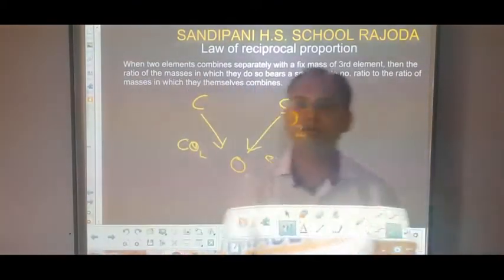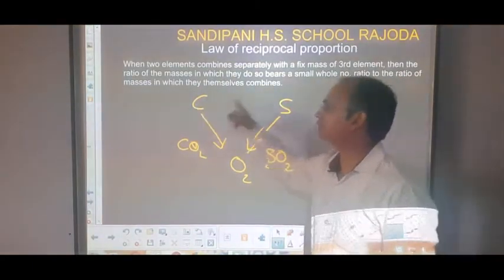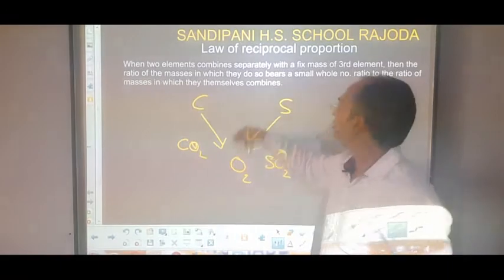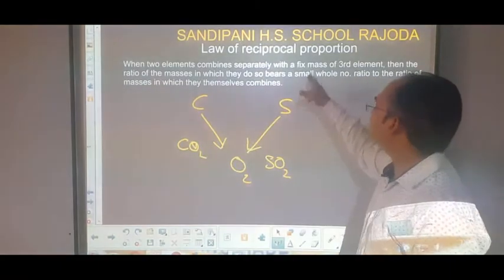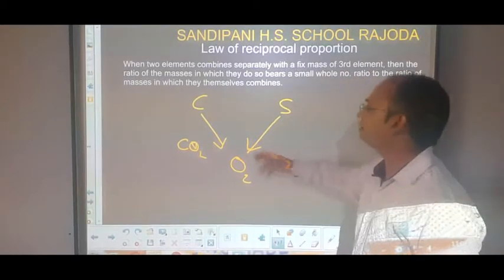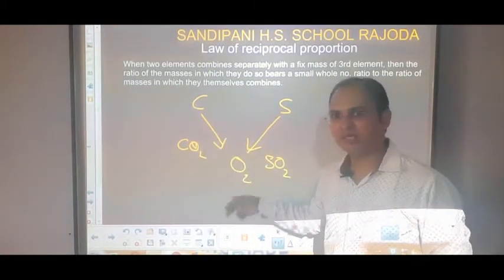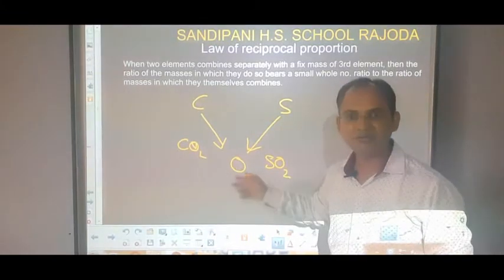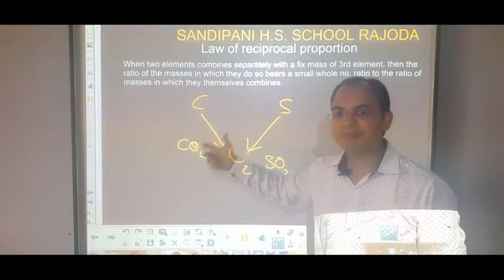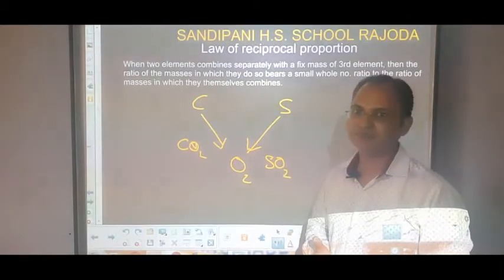Now according to our law, whenever two elements, carbon and sulfur, separately react with a fixed mass of the third element, carbon reacting with oxygen and sulfur also reacting with oxygen, they are separately combined with the fixed mass of the third element.